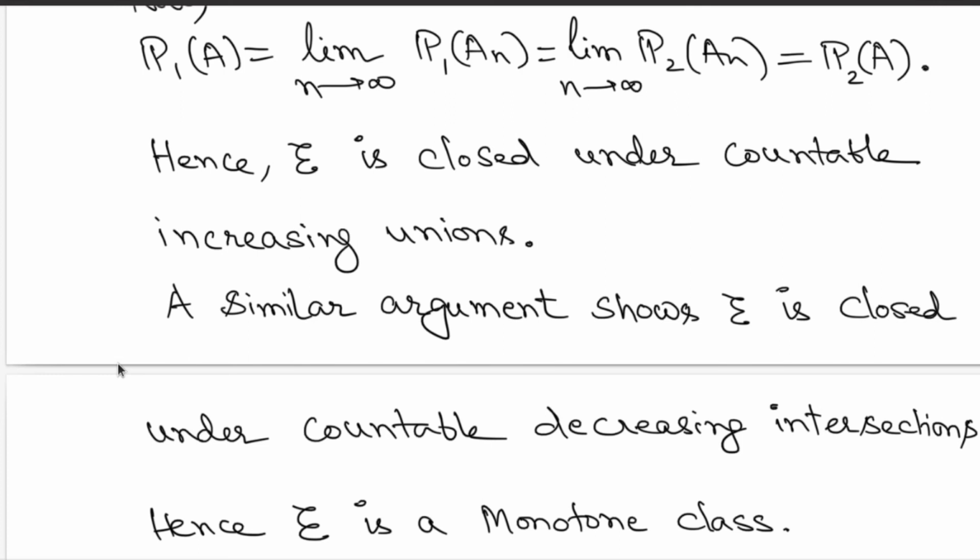But here for the countable decreasing intersections, what you have to use is the continuity from above, and just note that for any finite measures, in particular for probability measures, this property is true. Okay, so any probability measure is continuous from above and continuous from below. So this is what implies that this collection script T is closed under countable increasing unions and countable decreasing intersections, and hence it becomes a monotone class.